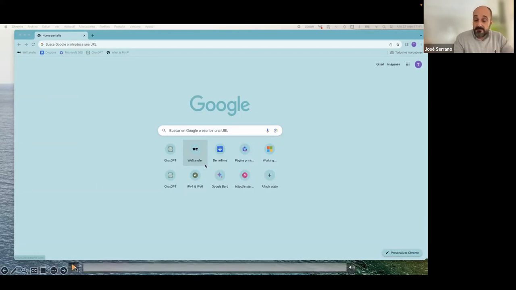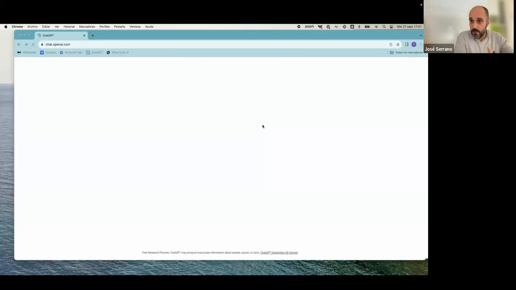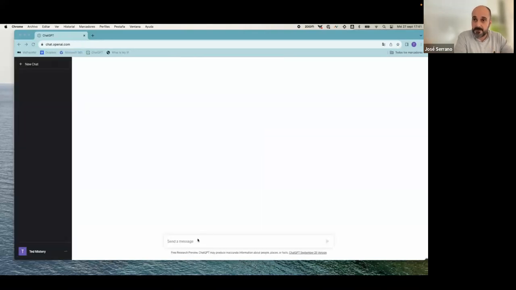What can we do with ChatGPT and other generative AI tools? Basically, the first stage is that we are able to warn the users about the risk associated to those tools, and we are able to make them accept the risks and to log that acceptance of the risk.